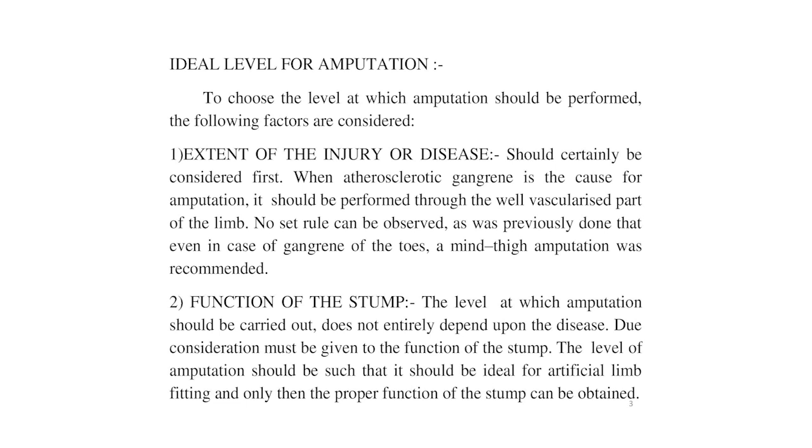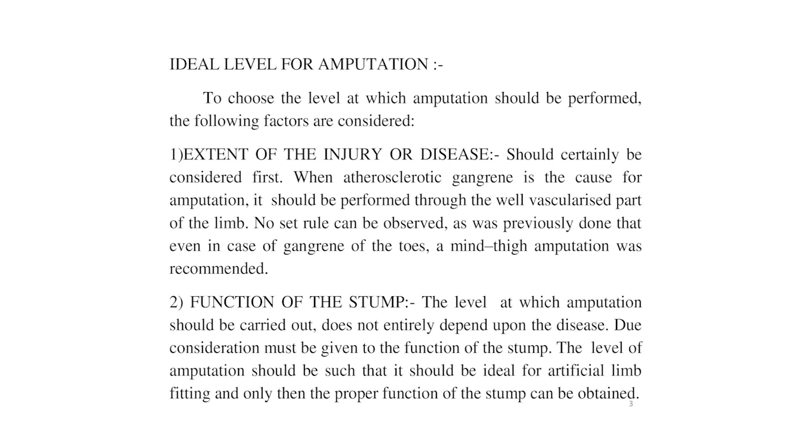Now, the ideal level for amputation. To choose the level at which amputation should be performed, the following factors should be considered. First is the extent of the injury or disease, which should certainly be considered first. When atherosclerotic gangrene is the cause for amputation, it should be performed through a well vascularized part of the limb. No set rule can be observed, as was previously done, that even in case of gangrene of the toes, a mid-thigh amputation was recommended.